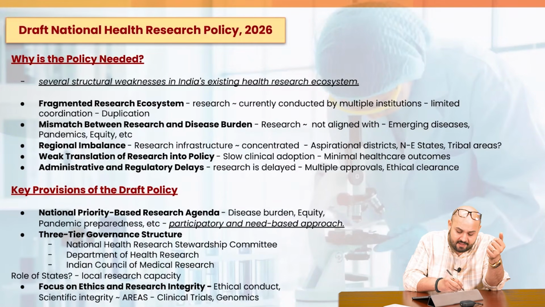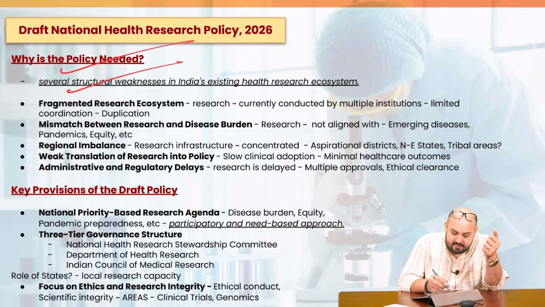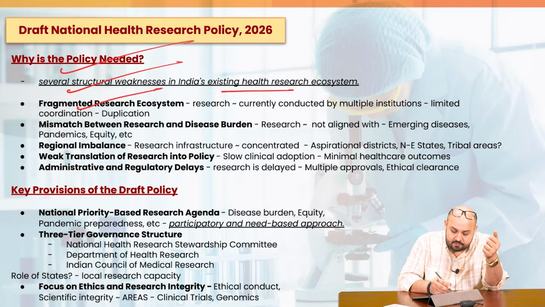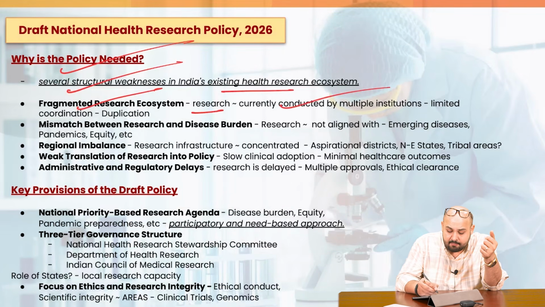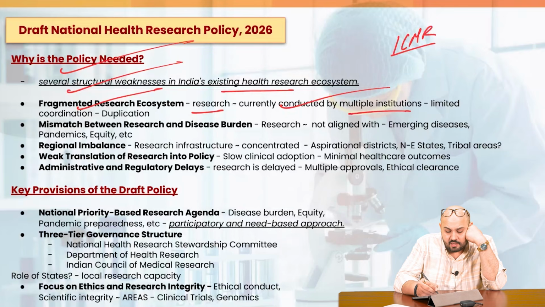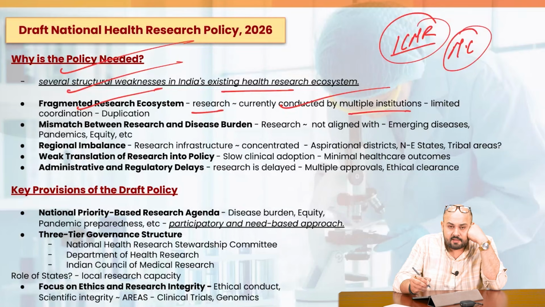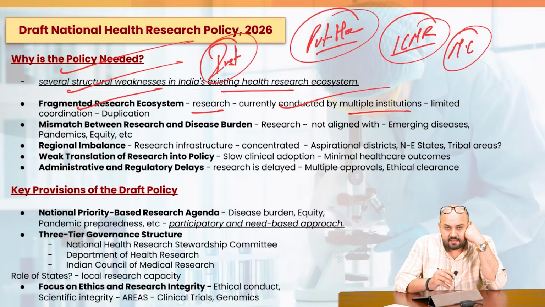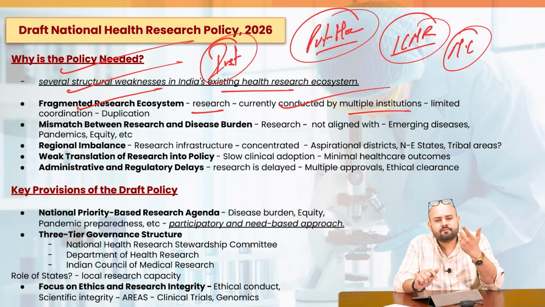Now, why is a policy needed? Several structural weaknesses in India's existing health research ecosystem, and because of that, we have this particular policy. Fragmented research ecosystem. Right now, as I told you, the research is conducted by multiple institutions. Let's talk about the ICMR, Indian Council of Medical Research, or the medical colleges in the country, or various private hospitals, or specific institutions. So there are many institutions, but there is a lack of coordination.